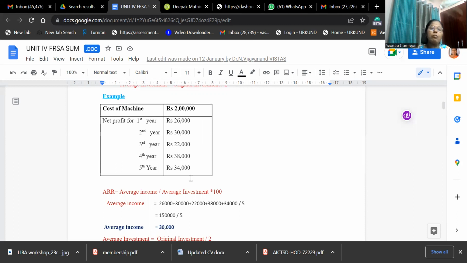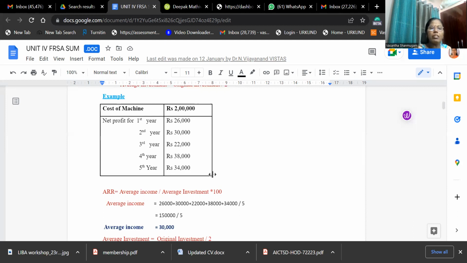So this is the difference between cash flow and net profit. For cash flow, we have to calculate profit after depreciation and tax, but we have to add back depreciation in order to arrive at cash flow. But as far as net profit is concerned, you have to directly deduct all the expenses from the income, including tax. So whatever surplus we got, that is called a net profit. Here directly in this problem, net profit is given.